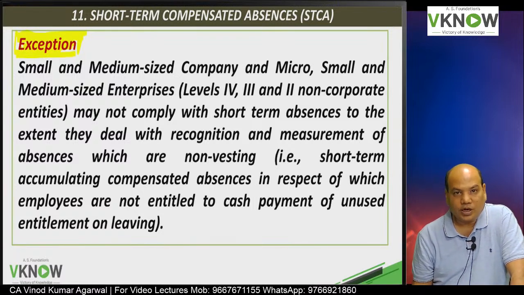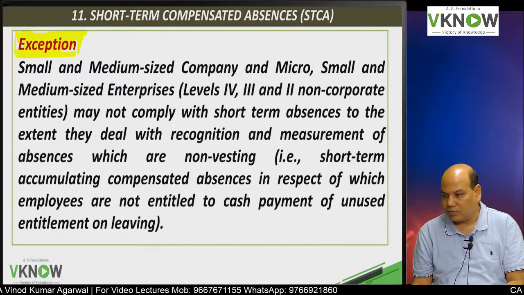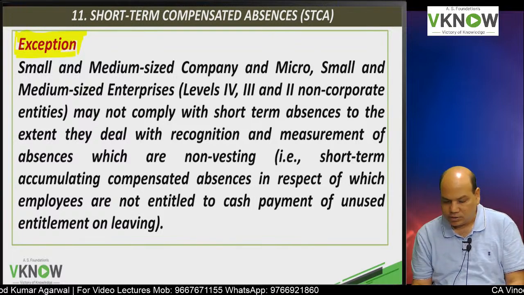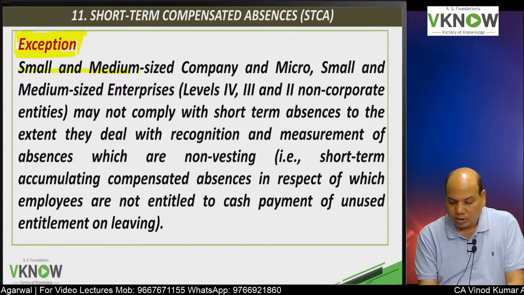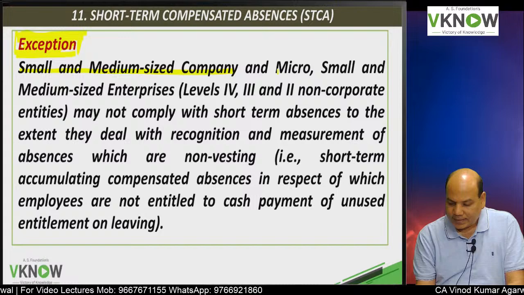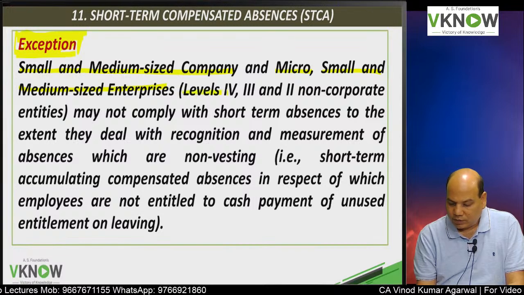Some exceptions are given to small and medium size companies and micro, small and medium size enterprises, which are level 4, level 3, level 2 non-corporate entities.